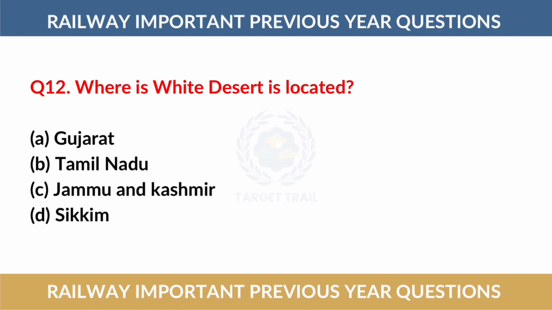Question number 12. Where is White Desert located? The correct answer is option number A, Gujarat.